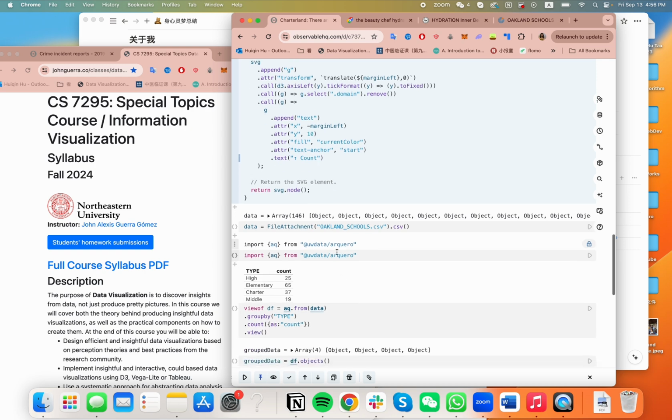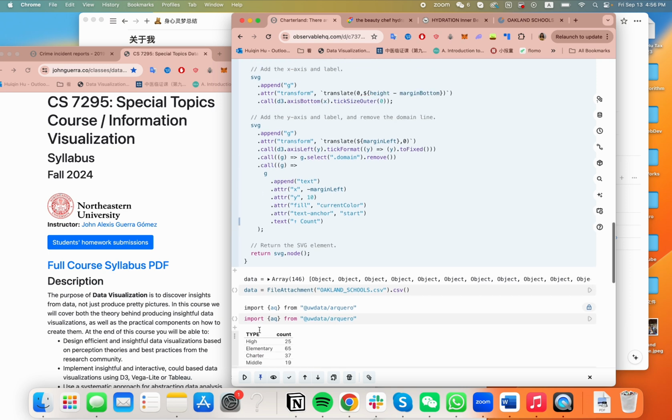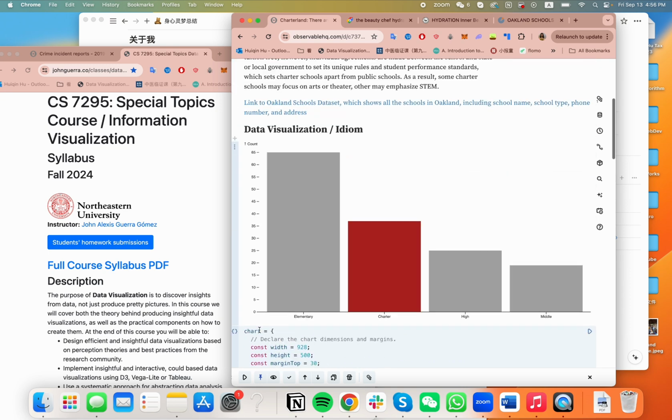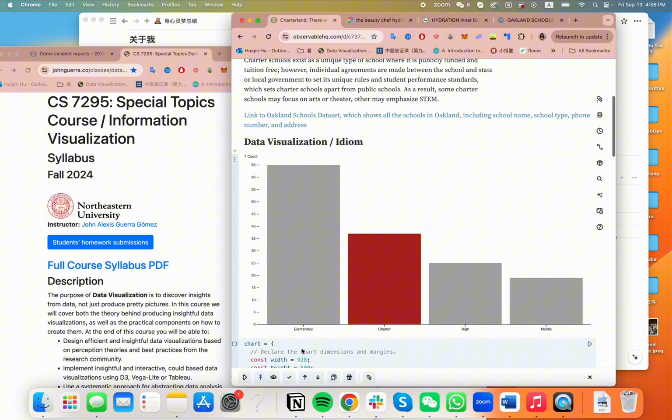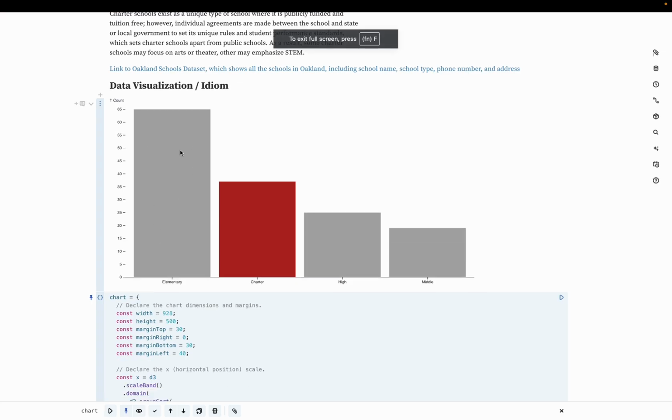So basically I use a curl to count the frequency of each type of school, and then derived a new attribute called count, which refers to the number of schools under each school category. And I use that attribute along with the school type attribute to get a bar chart, which looks like this.